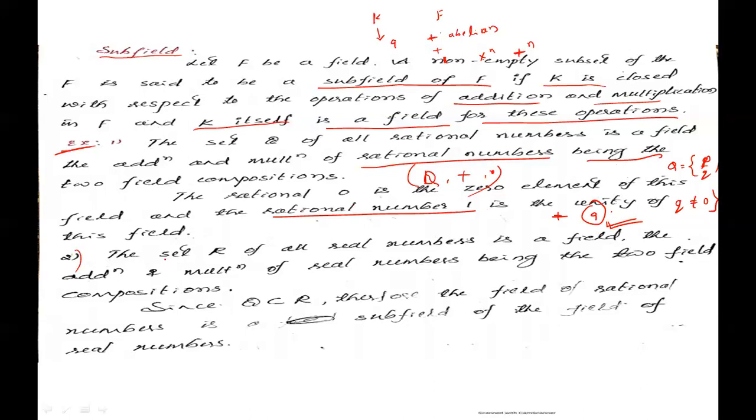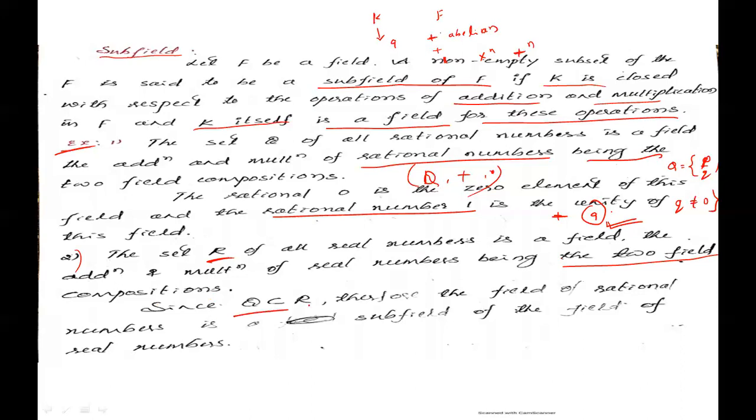Second one. The set R of all real numbers is a field. The addition and multiplication of real numbers are the two field compositions.